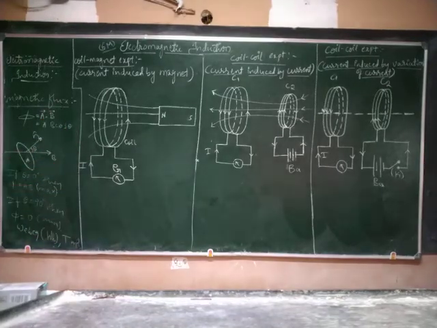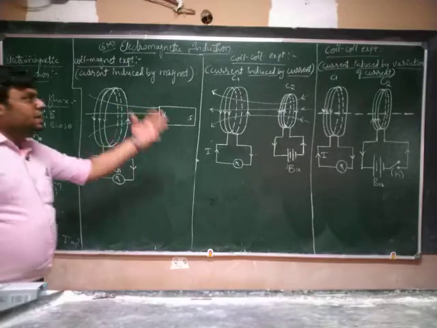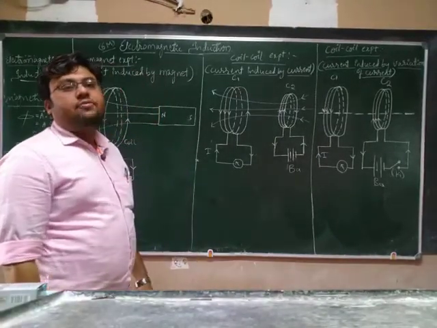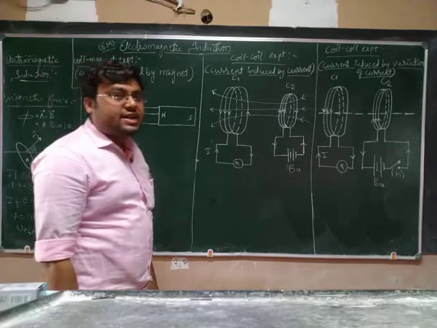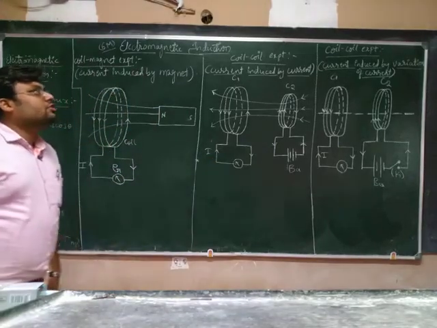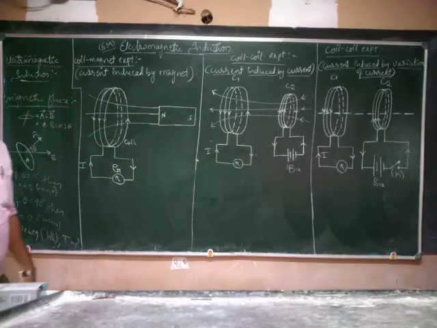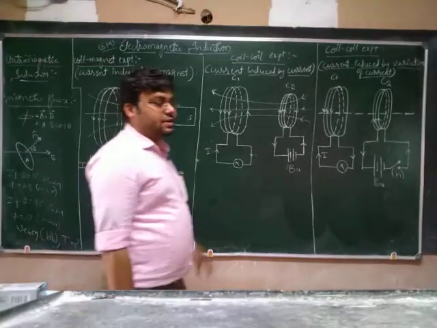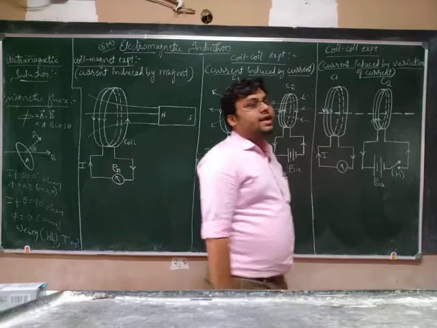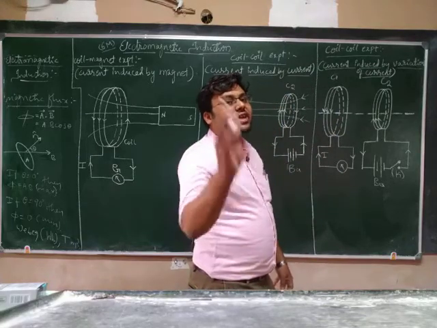So this will be known as current induced by magnet. It is the experiment which induces current by the magnet. Likewise, they have conducted two more experiments, that is the coil experiment of Faraday and Henry to study electromagnetic induction. This experiment will be known as the experiment which induces current by current. And here the third one, coil experiment. Here the current will be induced due to the variation of current.